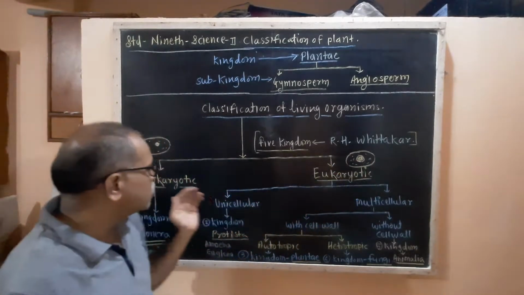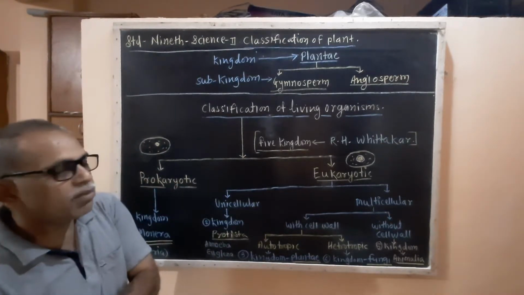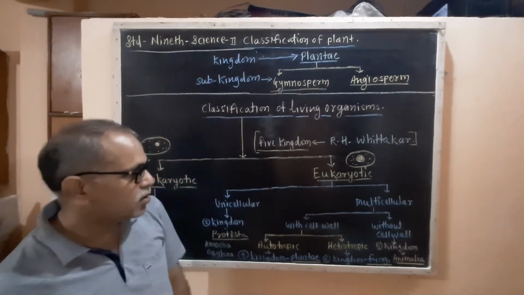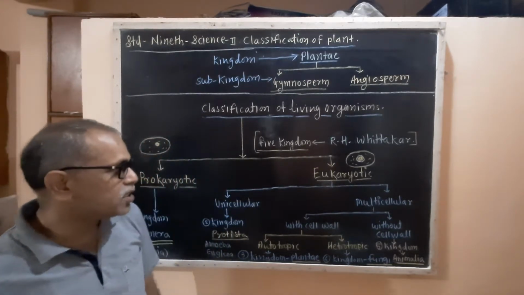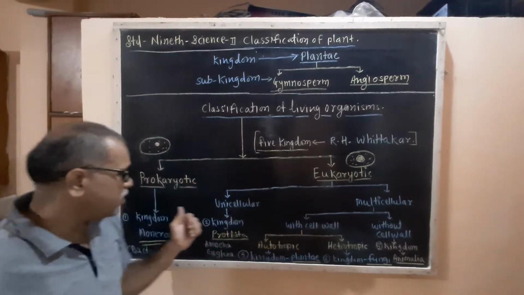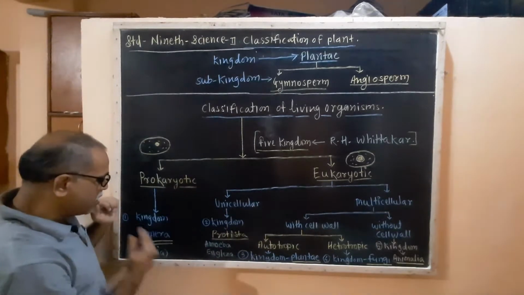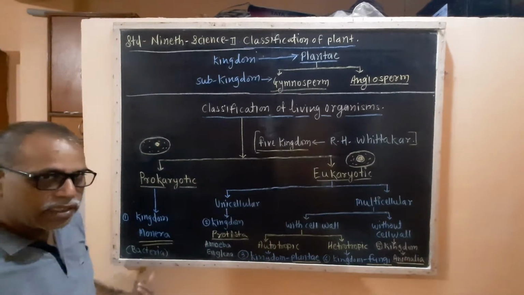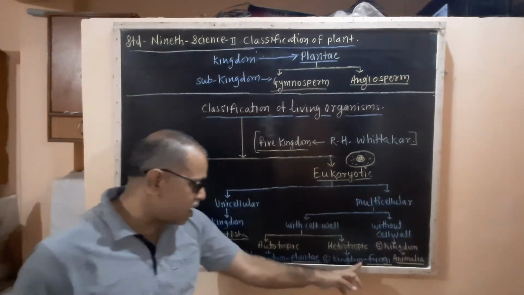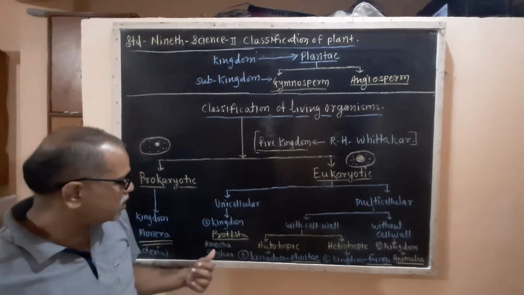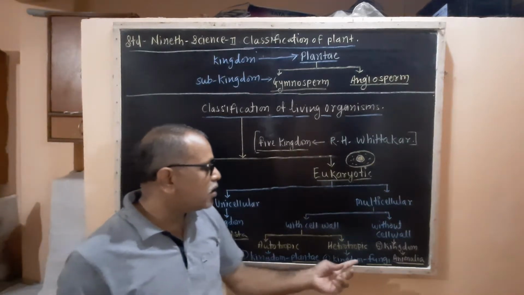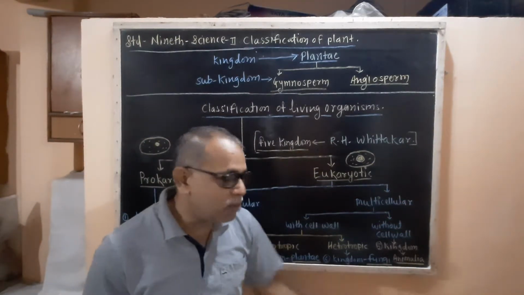So these two types of groups have been classified by Whitaker on the basis of visible nucleus or primitive type of nucleus. The first part is the prokaryotic cells, where the Monera kingdom comes, with bacteria as the example. In the next part we have 4 kingdoms, that is the kingdom Protista, kingdom Plantae, kingdom Fungi, and kingdom Animalia.